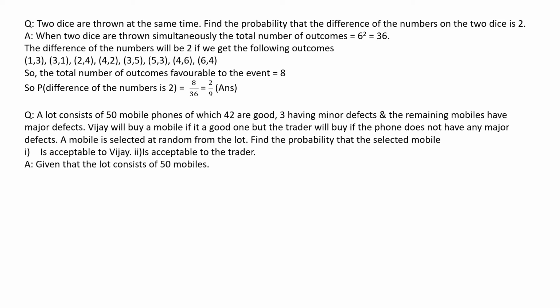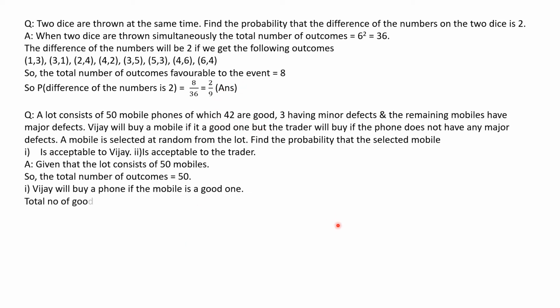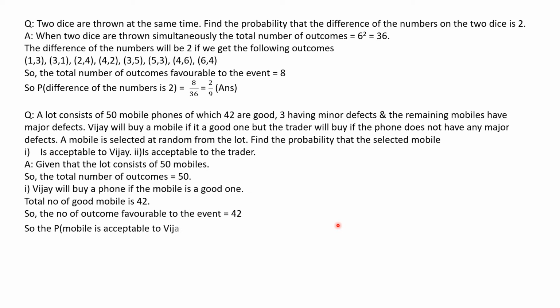Given that the lot consists of 50 mobiles, the total number of outcomes is 50. Now the first bit: BJ will buy the phone if the mobile is a good one. But how many good phones are there? There are 42 good phones. So the number of outcomes favorable to the given event is 42. So the probability that the mobile is acceptable to BJ is 42 by 50, or 21 by 25.